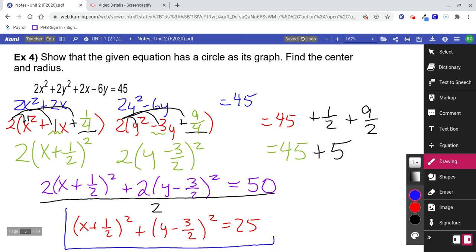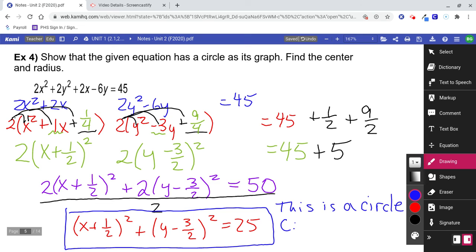This right here is my center radius form, which shows that this is a circle. It has center at, what's its center? Negative 1/2, comma 3/2, correct? And the radius is 5. Square root of 25, it's 5.